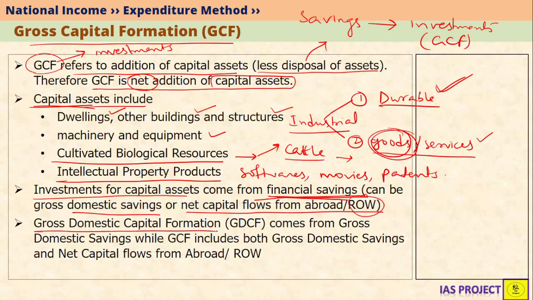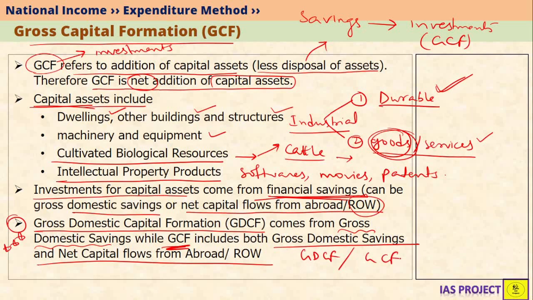Gross domestic capital formation comes from gross domestic savings, while gross capital formation includes both gross domestic savings as well as net capital flows from abroad. This is important. This shows difference between gross domestic capital formation and gross capital formation. This considers whatever is the investments within India and capital flows coming from outside to India, net capital flows that are coming from outside to India. This means basically domestic savings.